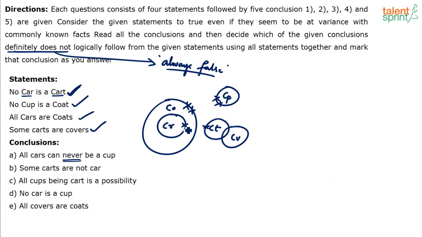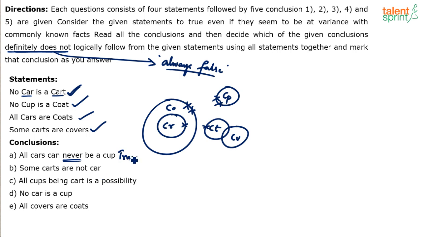Yeah, all cars can never be cups. Why? Because cars are completely guarded by coats, and coats and cups do not touch each other. So all cars can never be cups. Forget about all cars, even some cars cannot be cups. Even one car cannot be cup here. So "all cars can never be cups" is true. Cars and cups cannot touch each other. Some cars are not cars.